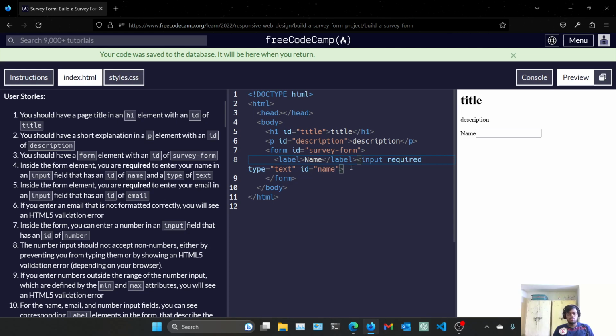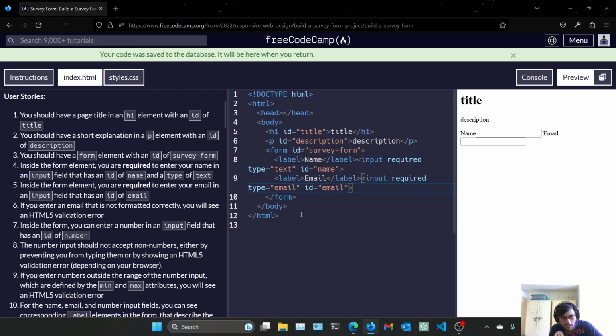Inside the form we need a required input. Copy this, paste this, change it to email, and give this the ID of email, type email. That's the ID of email. And point six, it should be formatted correctly. So you have given the type email. It will help it format correctly.